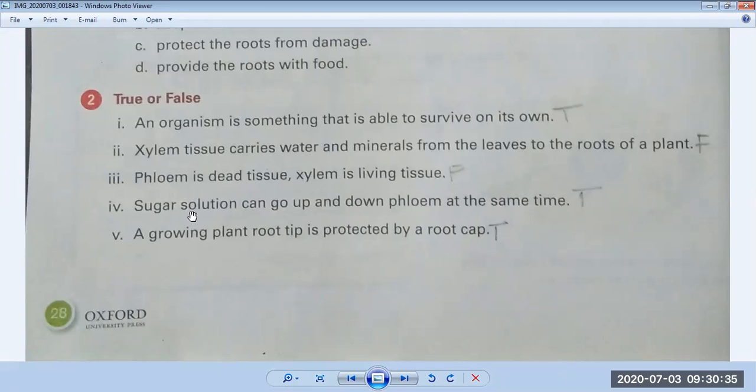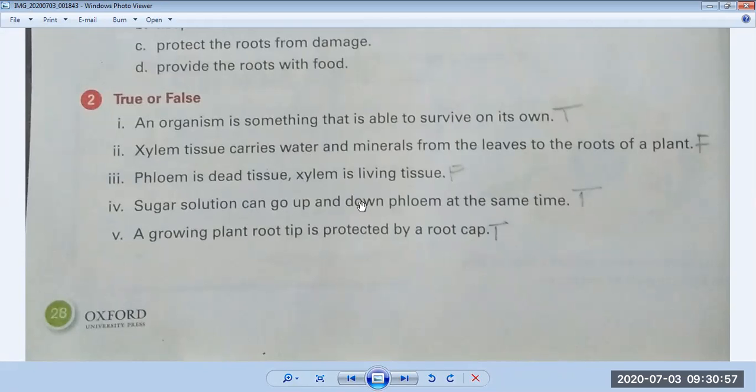Now number four, sugar solution can go up and down in the phloem at the same time. This is true because in the stem, xylem and phloem tubes both work in opposite directions at the same time.